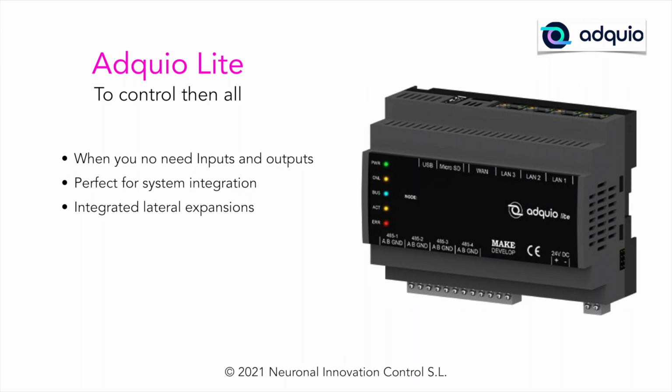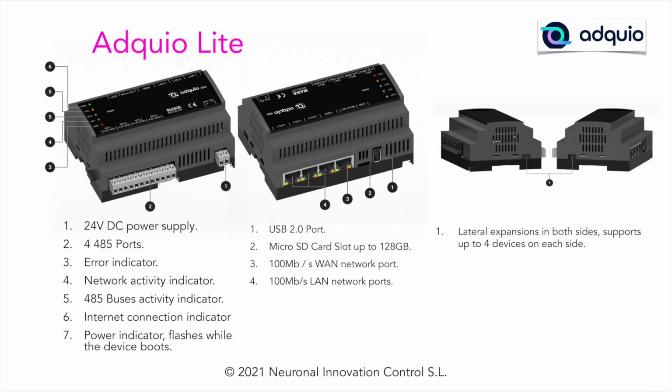That is why we say that it is perfect for integrations with other systems. Let's see what connections it has. On this side it has, at point 1, the power supply, as in the previous case, 24 volts of direct current. Below you have the 4 485 ports with Modbus and BACnet support. At the top, at point 3, we have the error indicator, the network activity indicator, the port 485 activity indicator, the internet connection indicator, and the power indicator.